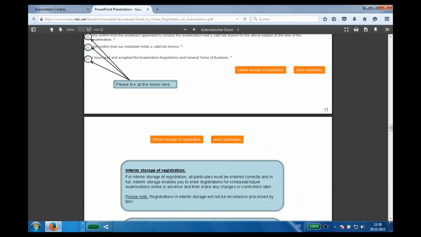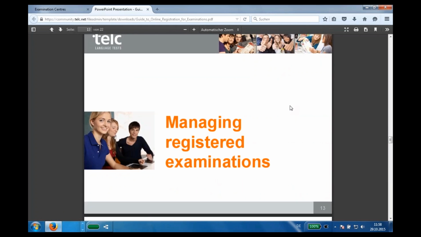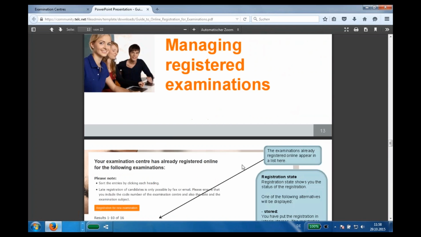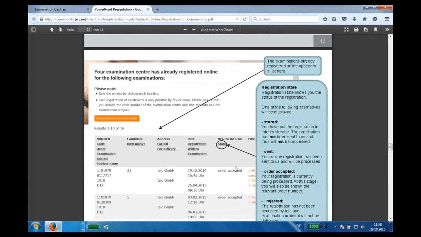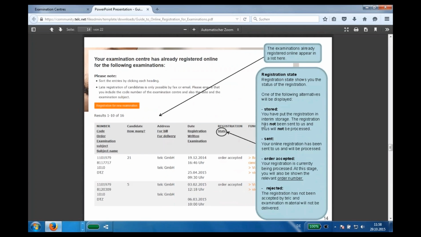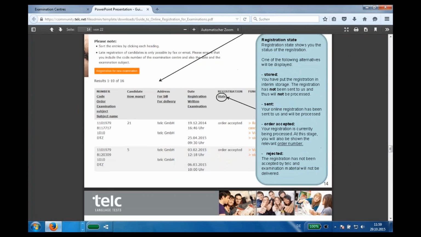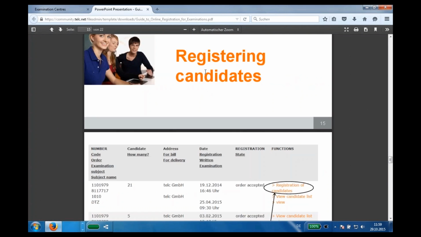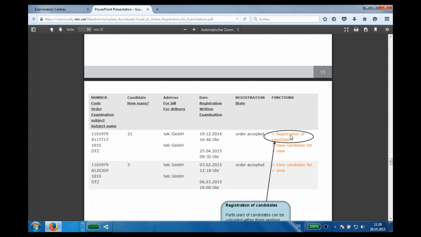And after it, here you have managing registered examinations, for example. What's the state? It's stored, it's sent, order accepted, rejected, and so on. You will see everything here. And how to register candidates. Now we see it here. So within the 3 days after the written examination, you will see here the function registration of candidates.